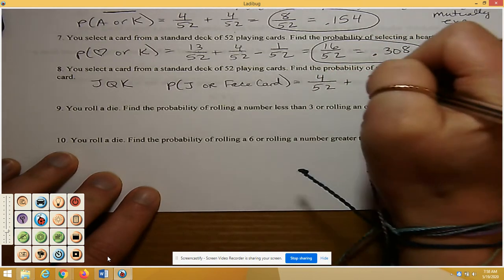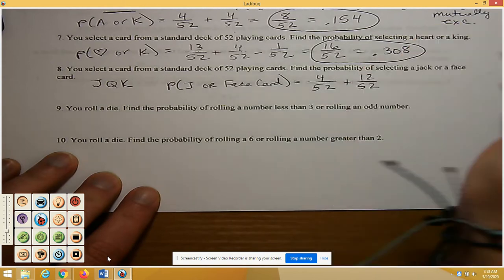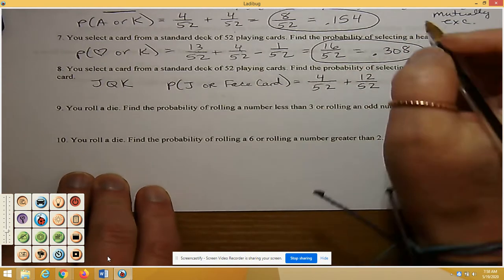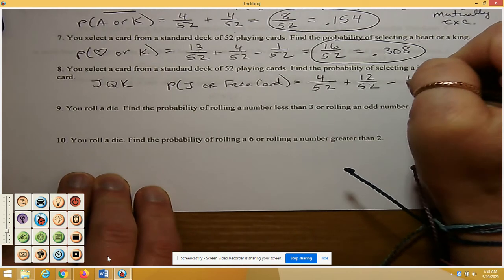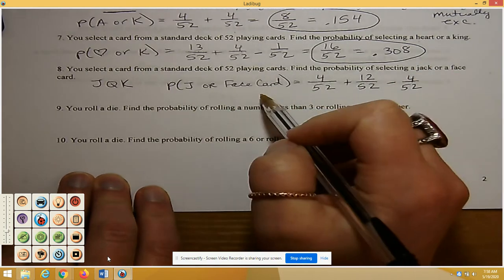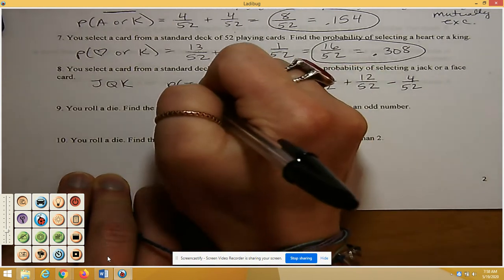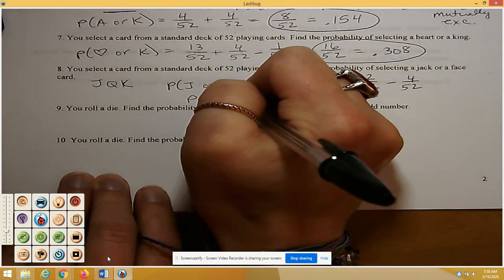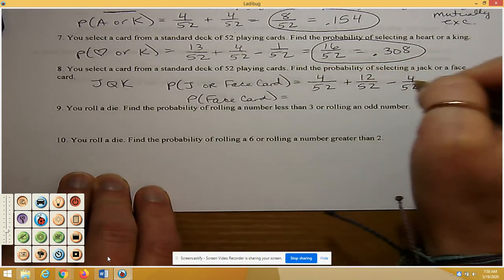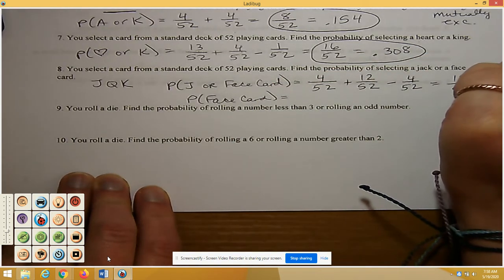There are 12 face cards. And then all of them are an overlap, right? All of them. So you would have to subtract out the 4 over 52. So in a way, I would just say this is really just the probability of a face card. Okay, so when the 4 and the 4 cancel, you're going to get 12 out of 52.